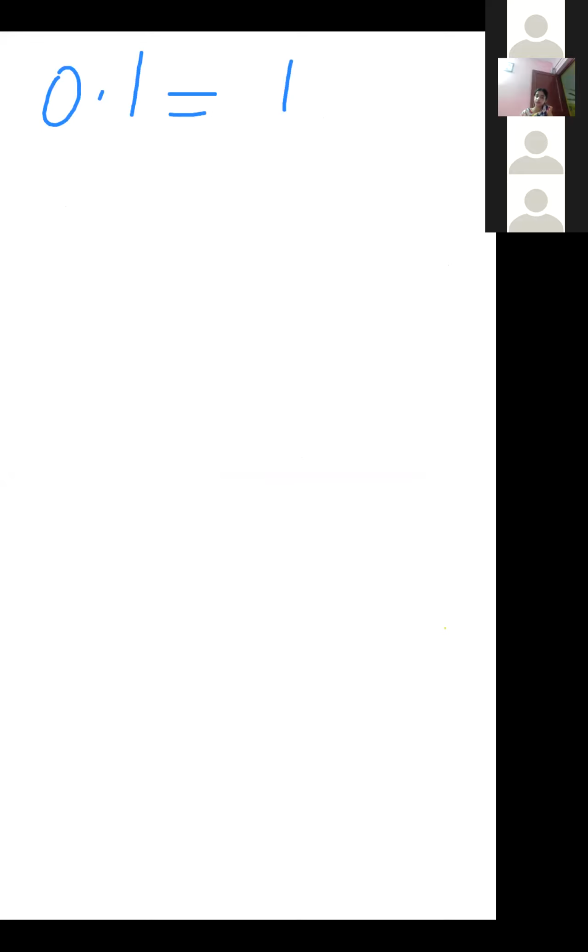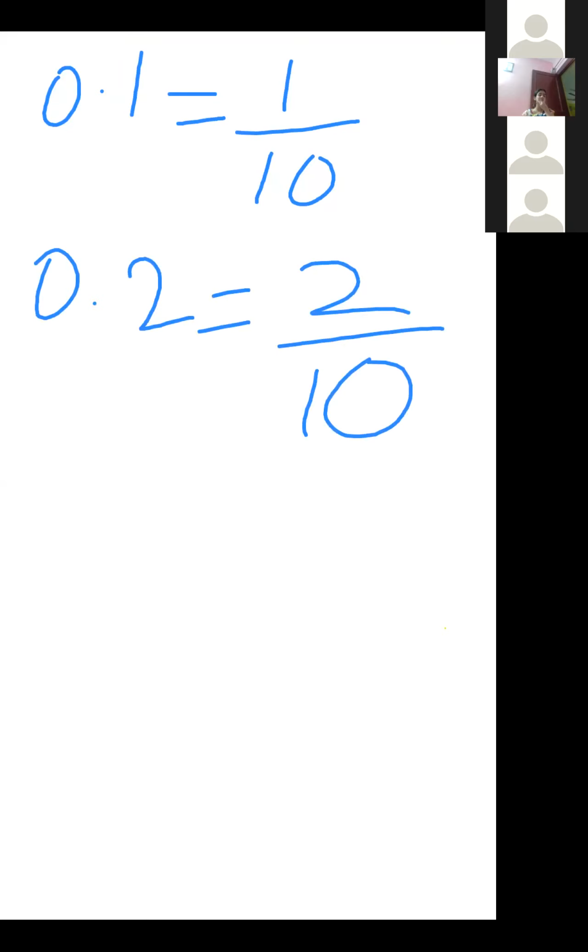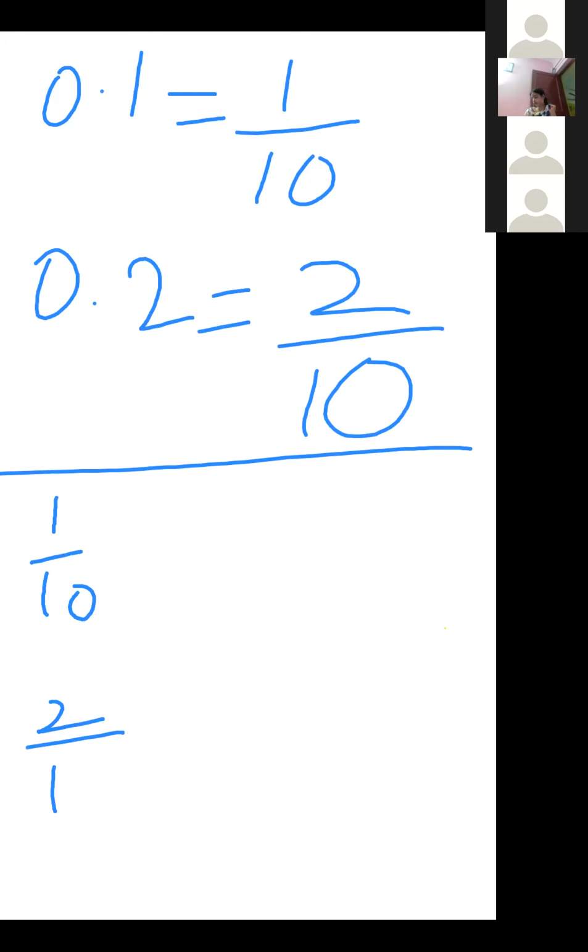0.1, we can write as 1 upon 10, because we have to remove the 0 and write 10 in the denominator. So 0.1, we can write 1 upon 10. And 0.2, we can write 2 upon 10. We remove the 0 and down in the denominator, we write 10. Clear? Now, we have to take out the numbers between 1 upon 10 and 2 upon 10. So you have to multiply by any number here. Your denominator should be the same. So both are 10, 10.